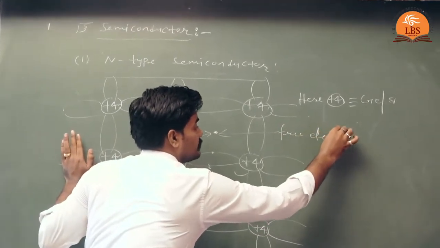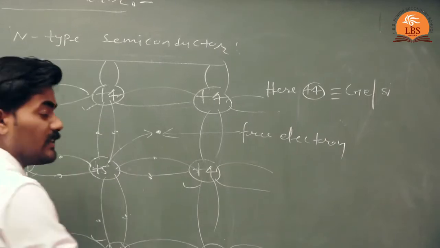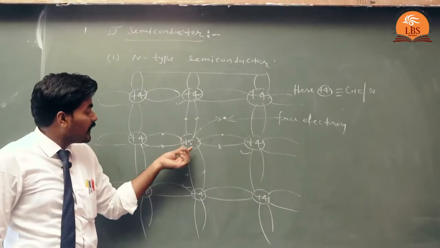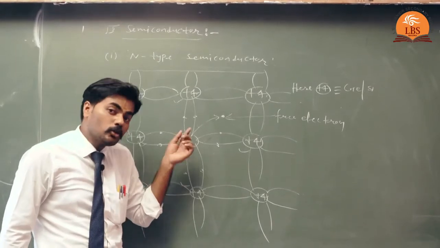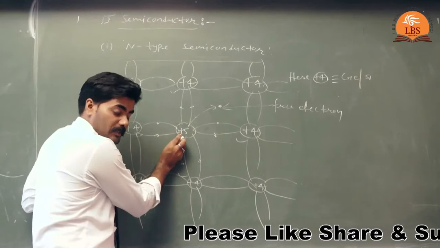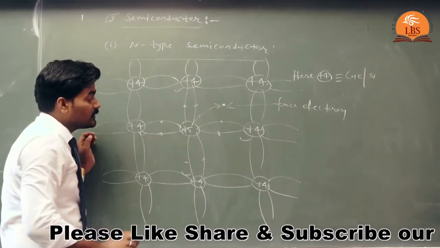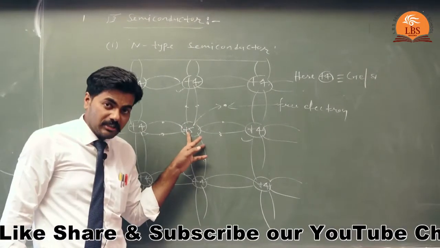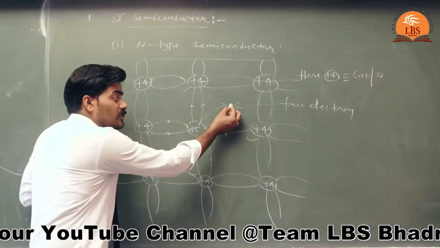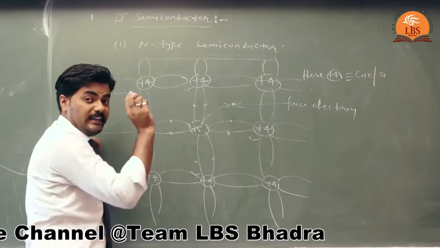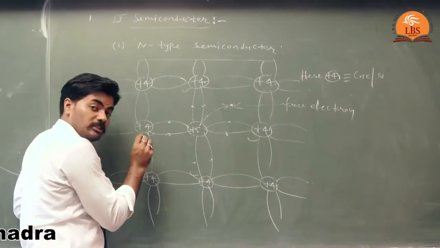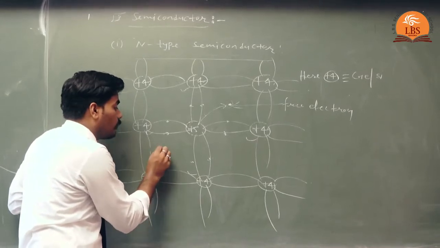That is why this kind of impurity is known as donor impurity, and the impurity atom is known as donor atom. Now when the impurity atom donates 1 electron, it becomes a positive ion. Now these electrons are in addition to the electrons which are obtained due to the breaking of covalent bond.